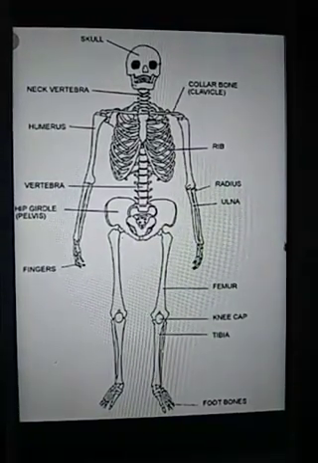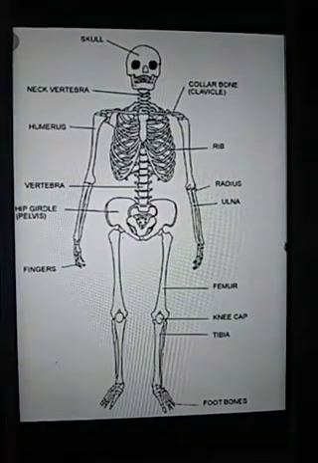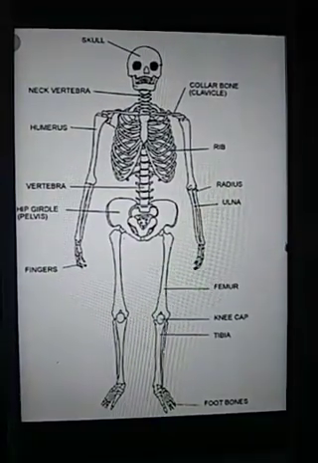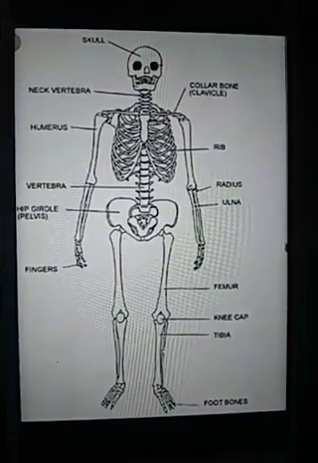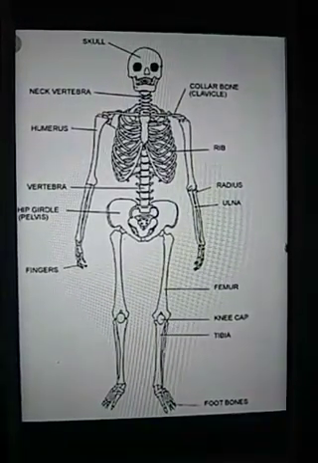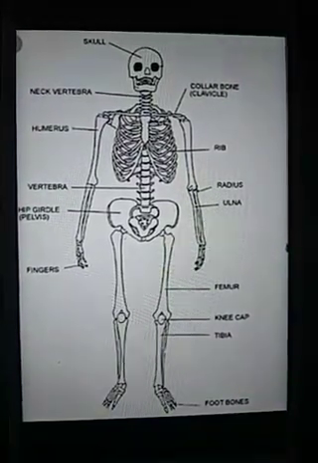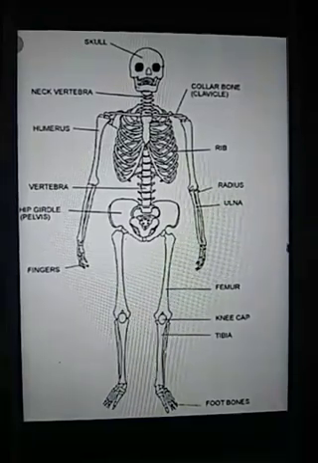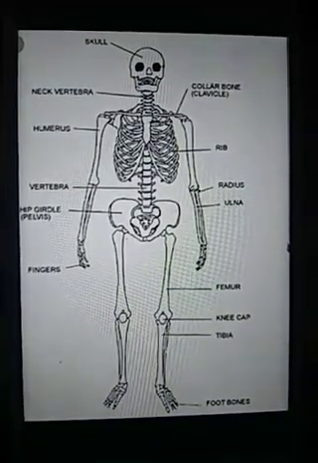Number two, it helps in the movement of the body. Along with muscles, they help in the movement of the body. Number three, they protect the internal and delicate organs of our body. Important and delicate organs like brain, heart, lungs, eyeball, all these organs are protected by our bones.